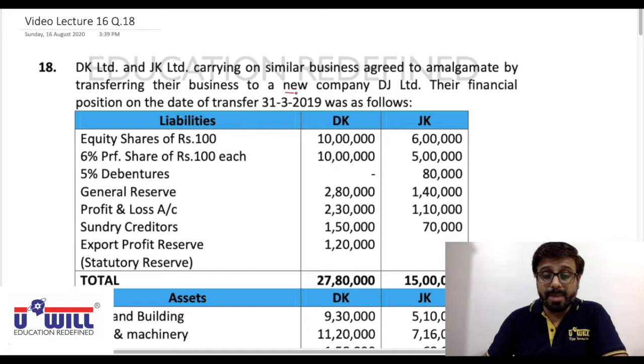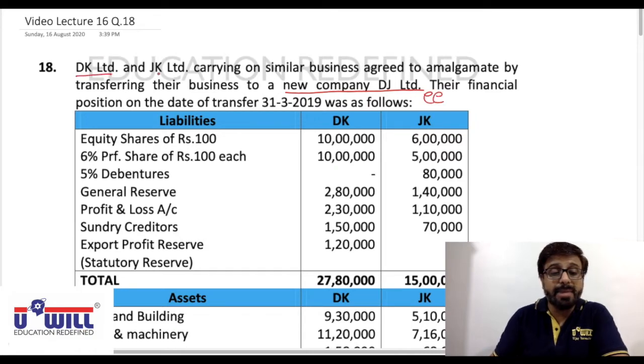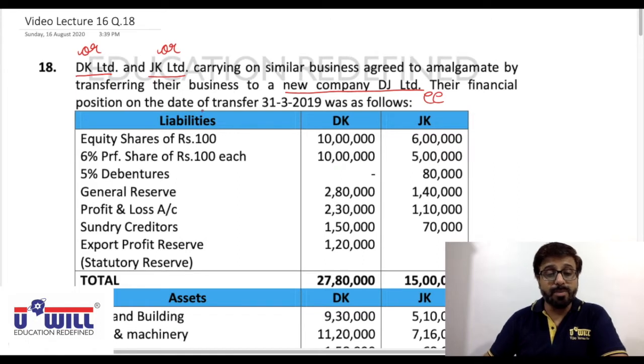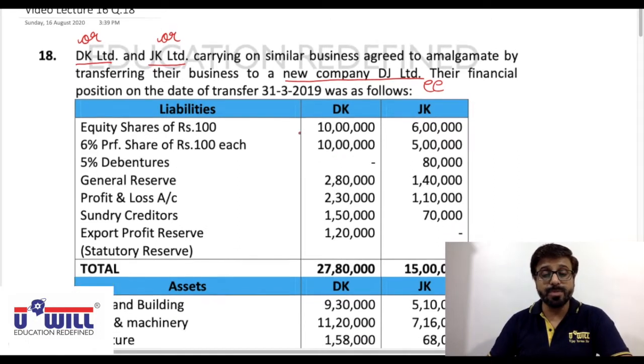Now, the new company DJ Limited is the transferee company, and the old companies DK Limited and JK Limited would go into liquidation, so they are transferor companies. Their financial position on the date of transfer, 31/3/19, was as follows.